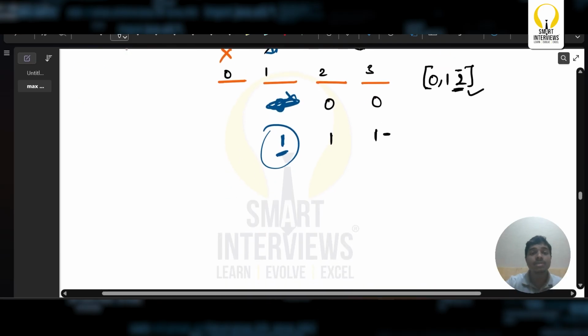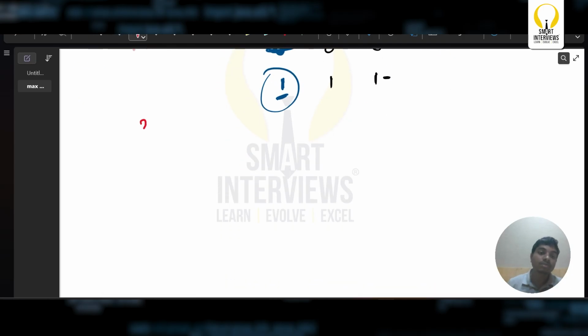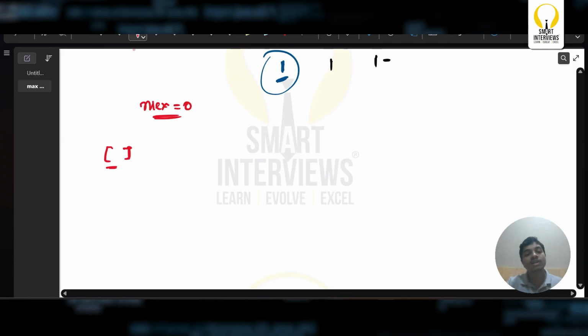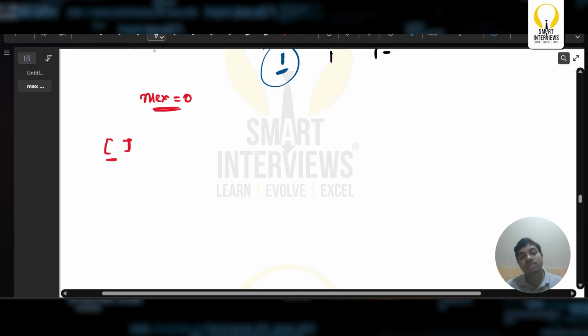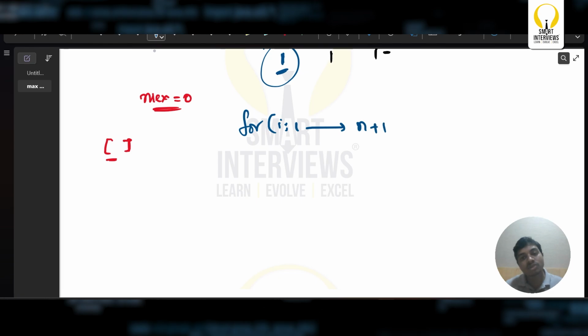The logic is very simple. I'm going to take max to be equal to 0 in the very start. I'm also going to take an empty array list. I'm going to simply traverse with i starting from 1 to n plus 1, because the string length is of size n plus 1.